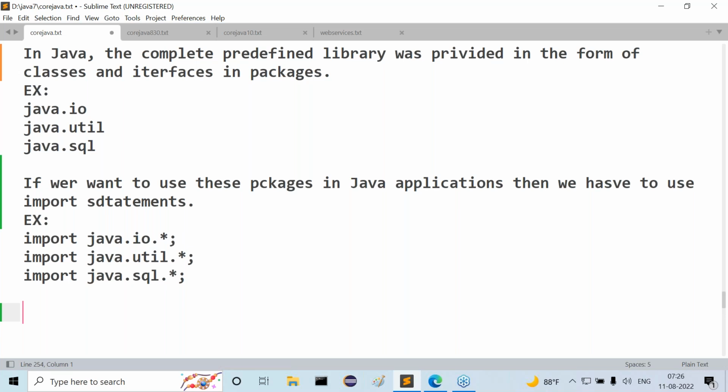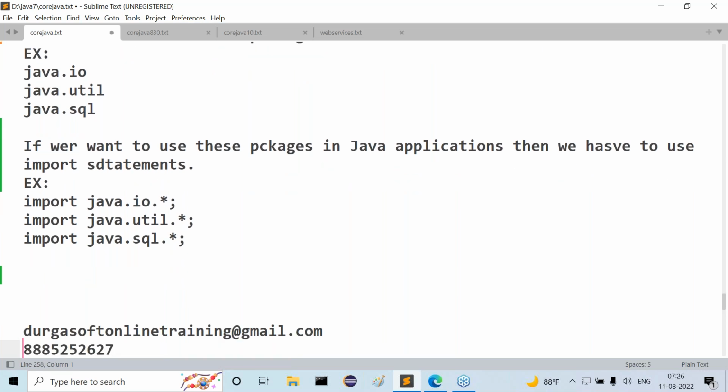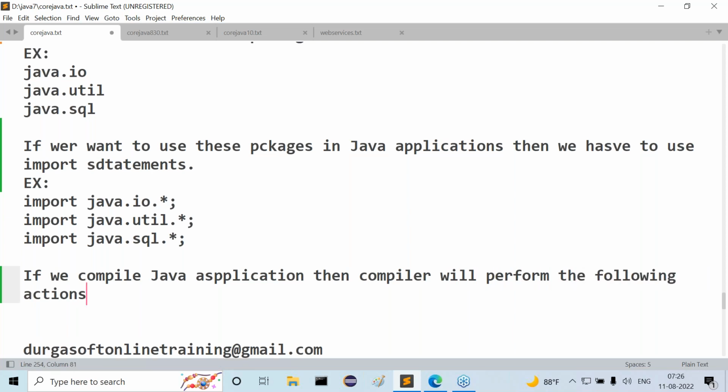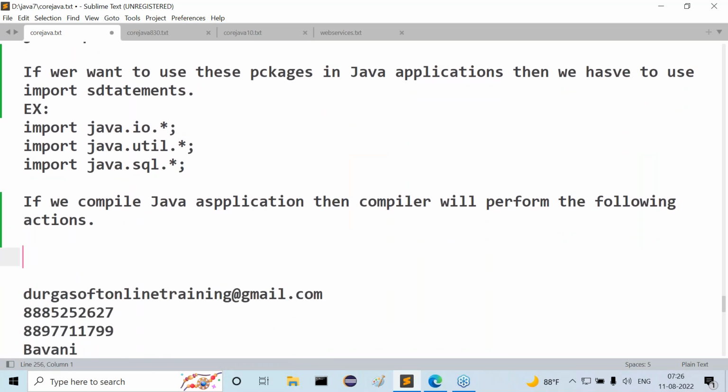What was the next point, guys? Observe carefully. If we compile a Java application, then the compiler will perform the following actions.